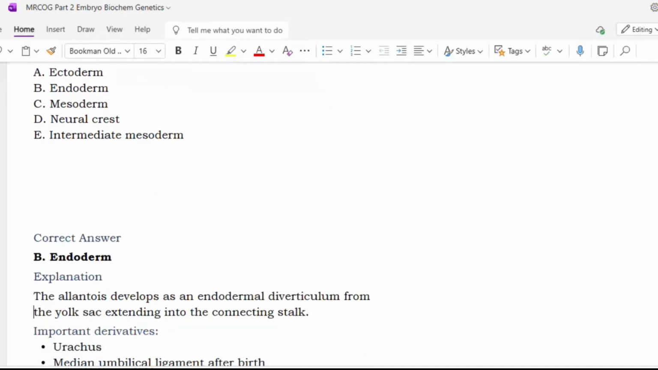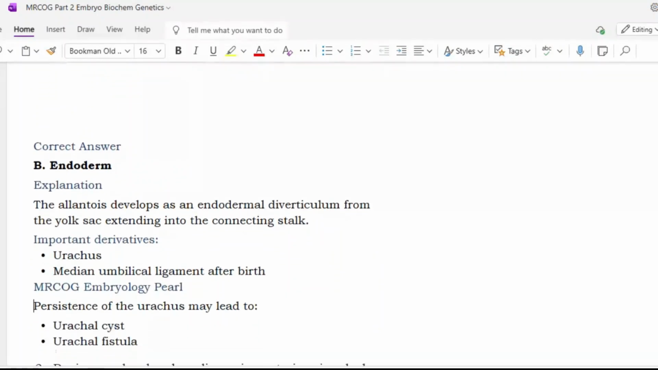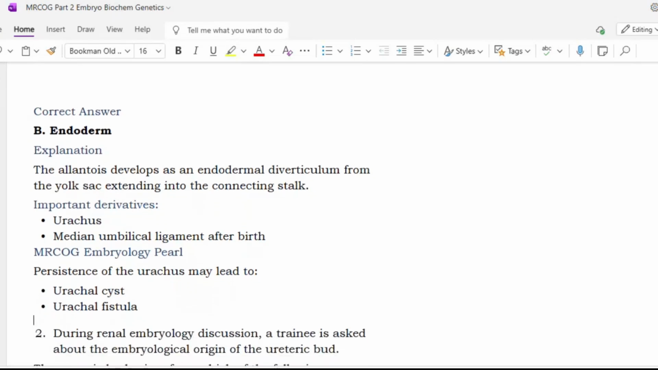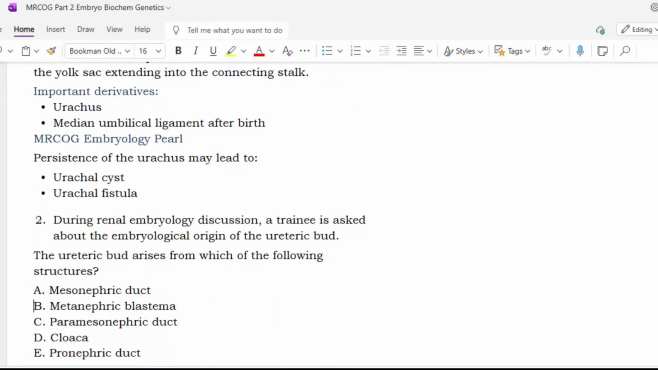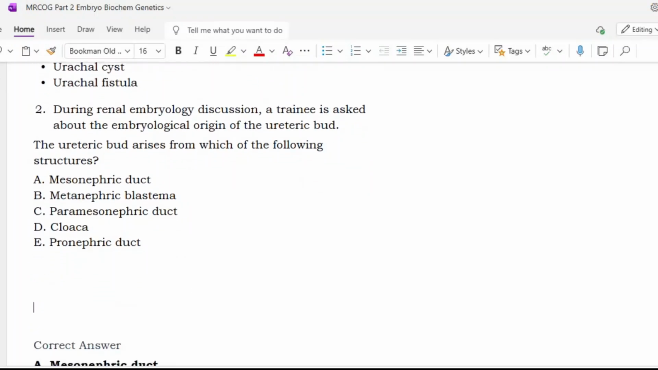Allantois, very frequently asked concept. The allantois develops as an endodermal diverticulum from the yolk sac extending into the connecting stalk. Important derivatives are the urachus, median umbilical ligament after birth, and persistence of the urachus may lead to urachal cyst, urachal fistula. Next question, doctor.